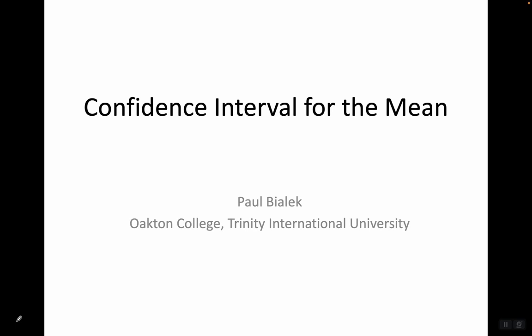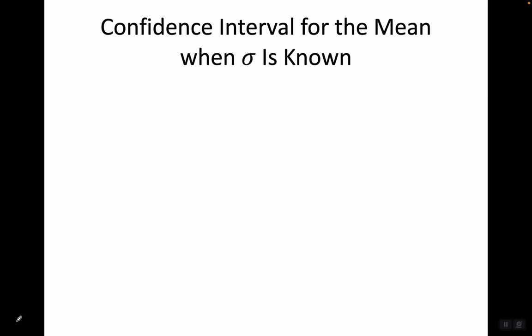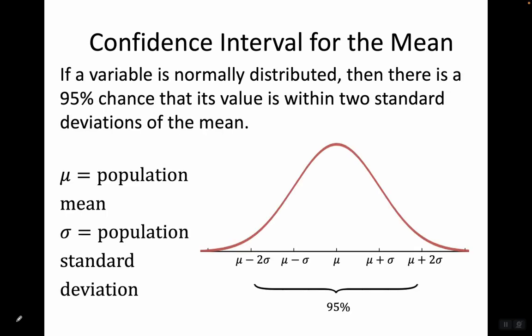Let's talk about a confidence interval for the mean. First, a confidence interval for the mean when sigma, the standard deviation, is known. If a variable is normally distributed, then there's a 95% chance that its value is within 2 standard deviations of the mean. In other words, there's a 95% chance that its value is going to be between mu minus 2 sigma and mu plus 2 sigma.